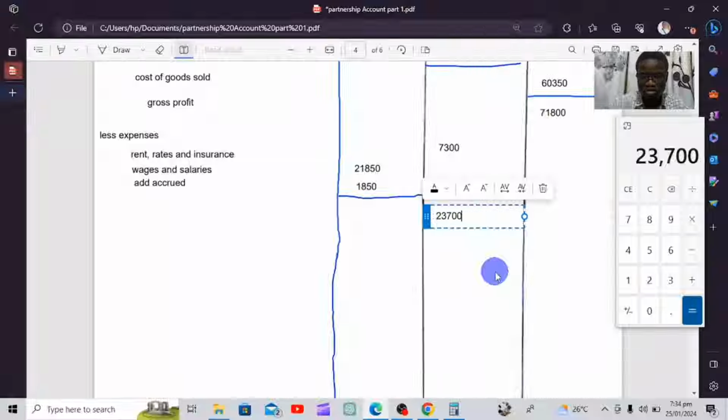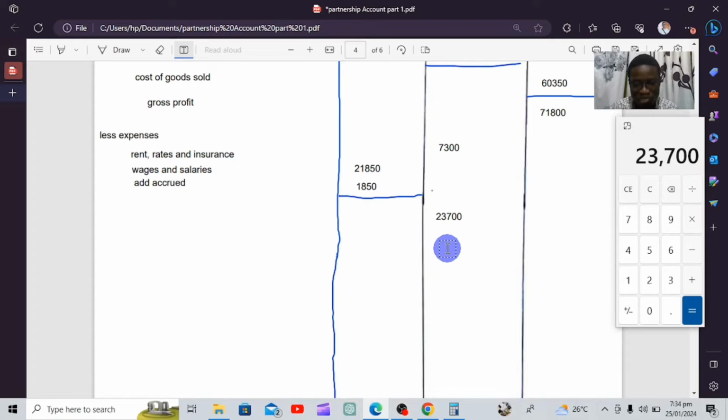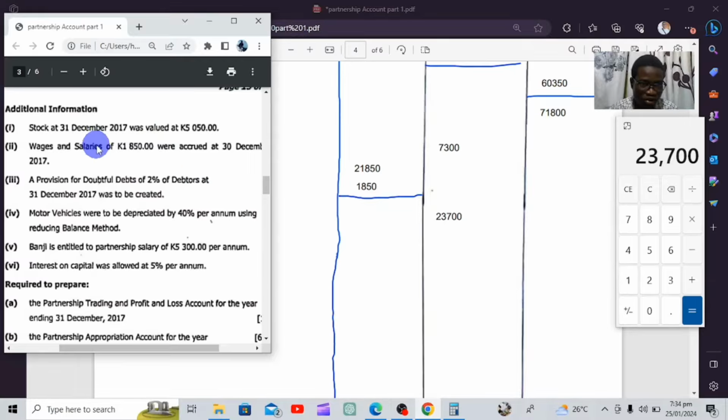So that was the figure that they were supposed to pay for wages and salaries. Sorry, I was including rent and rates. No, it's wages and salaries. So that is the figure that these guys were supposed to pay for their wages and salaries, including the figure that they were owing. So we're going to continue looking for more expenses in our question.